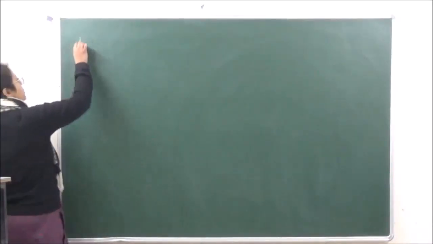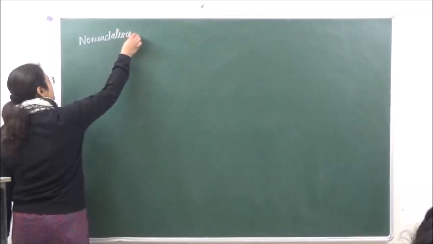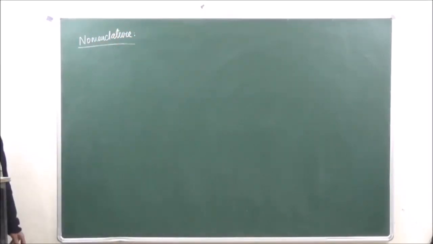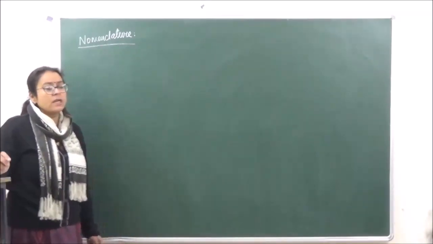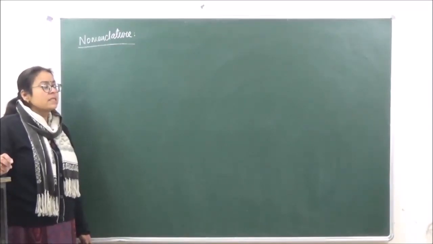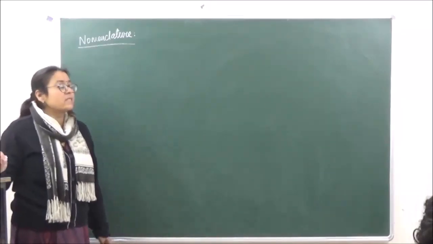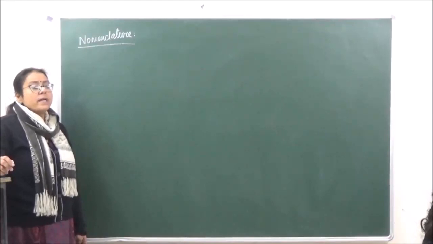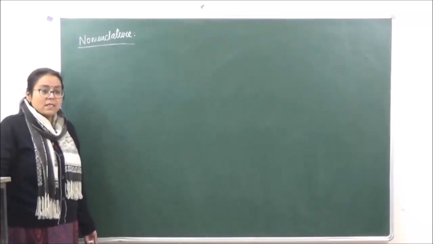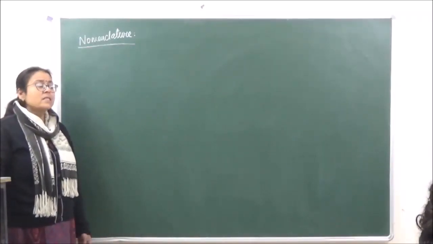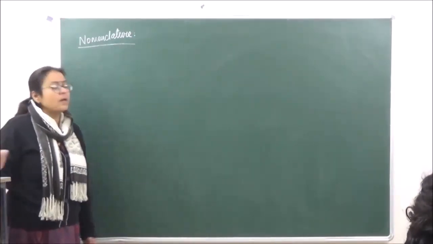Now when we are talking of nomenclature, there are two systems of naming any organic compound. You're already aware of this because you've done it in your class 11. One is the common system. The common system depends upon where the organic compound has been obtained from, or in other words, it depends upon the source. It may also depend upon the color, it may depend upon the taste. Right? So in the common system, any compound may have more than one common name.